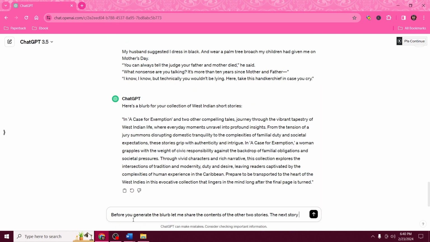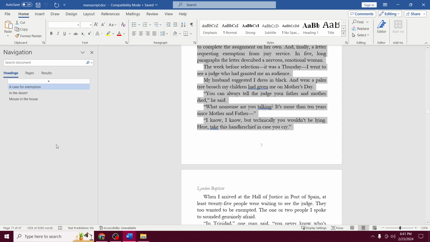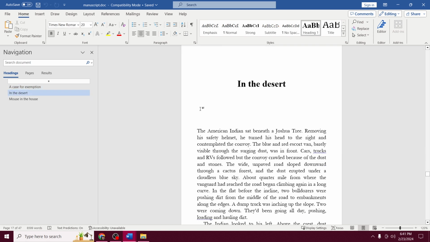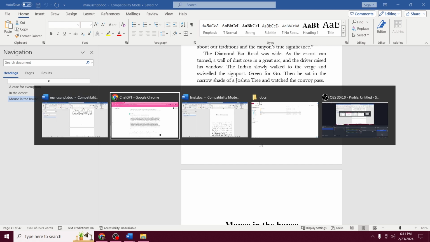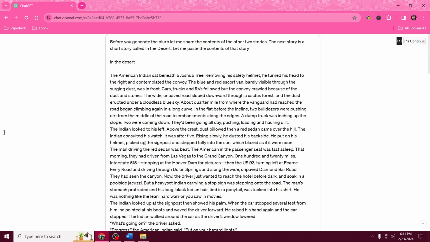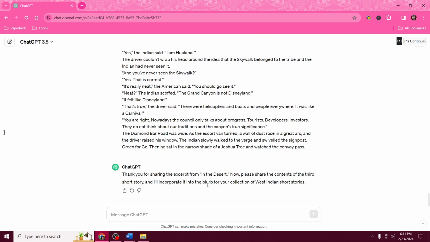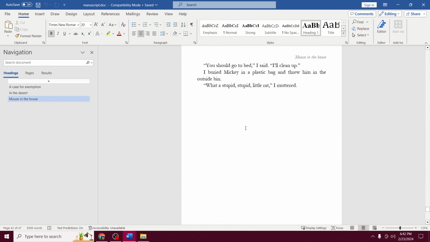The next story is a short story called In the Desert. In my manuscript, I'll navigate to In the Desert, right-click, copy. In ChatGPT, I'm going to share. Now, share the contents of the third story, and I will incorporate it into the blurb for your collection of West Indian short stories. Back in my manuscript, I'll select the third short story, which is Mouse in the House.